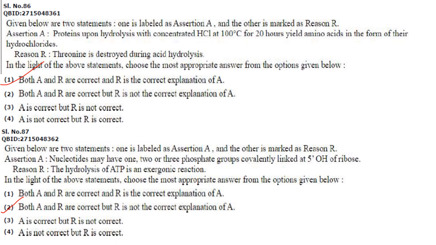Then next one. Again assertion, reason. Proteins upon hydrolysis with concentrated HCl at 100 degrees Celsius for 20 hours yield amino acids in the form of their hydrochlorides. Very correct. Threonine is destroyed during acid hydrolysis. That is also correct and that is the correct reason for this particular assertion. So both A and R are correct and R is the correct explanation of A.